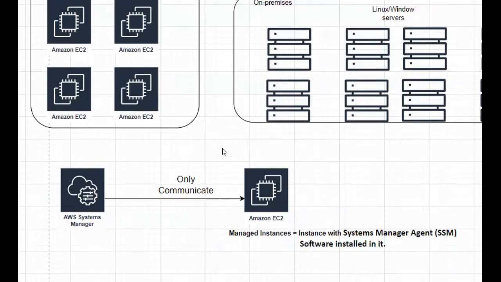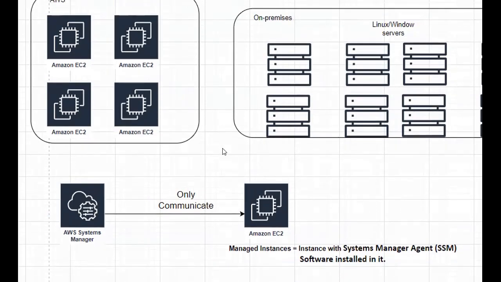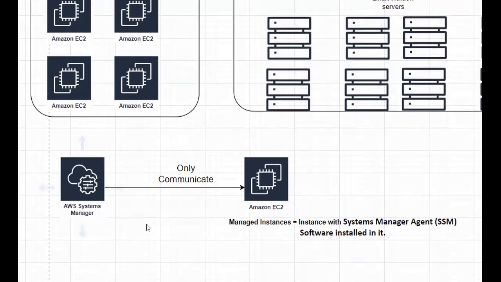So in order to perform any query or task on your systems, first your System Manager needs to communicate with them, right? So in order to communicate, first you need to install this SSM software on your instances, right? Yeah. So to access this EC2, this System Manager requires permission, right? Yes.